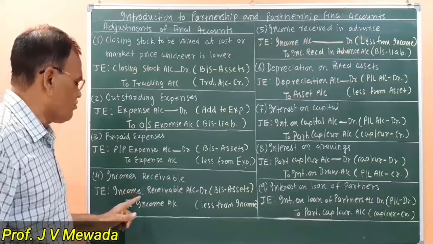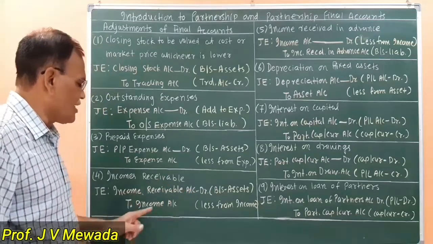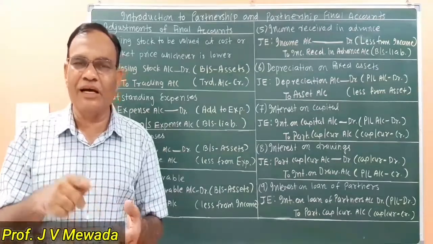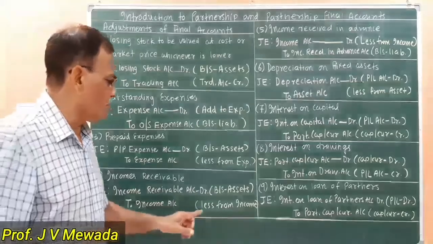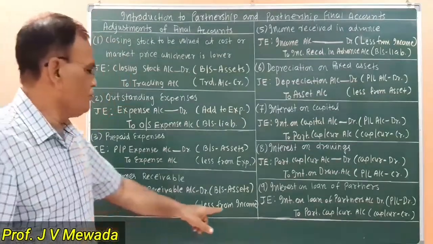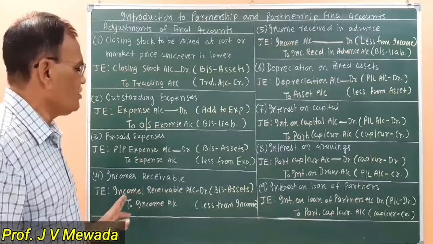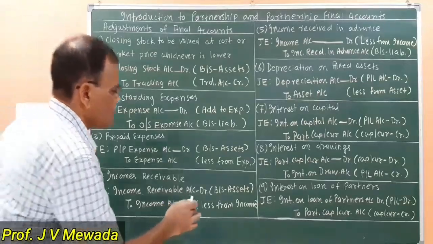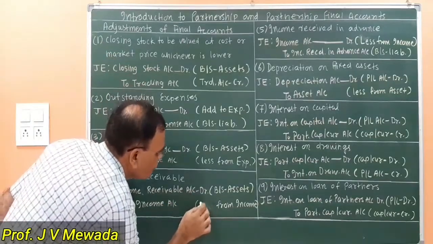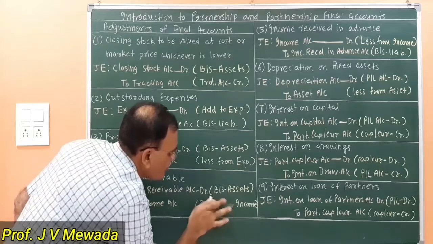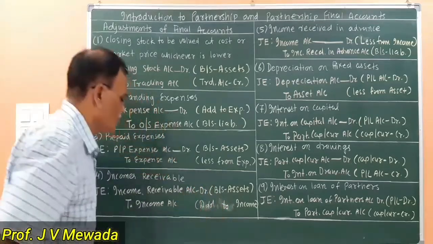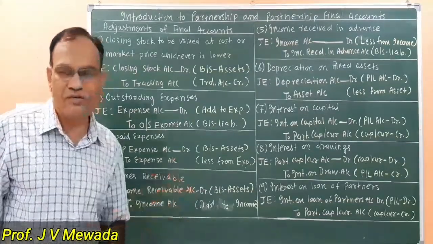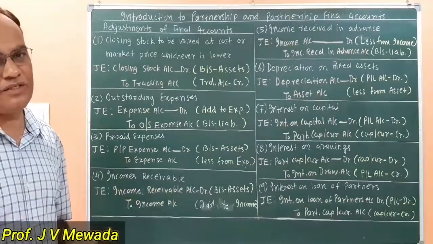So our entry is income receivable account debit to income account. Why are we crediting income? Because the income account shows a credit balance. Again we are crediting, so we are going to add to the income and we are showing the income receivable on the asset side of the balance sheet. This is add. Add to income. So it is added to income, and income receivable is an asset which is shown on the asset side of the balance sheet.